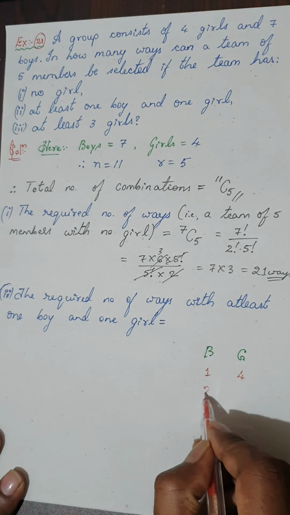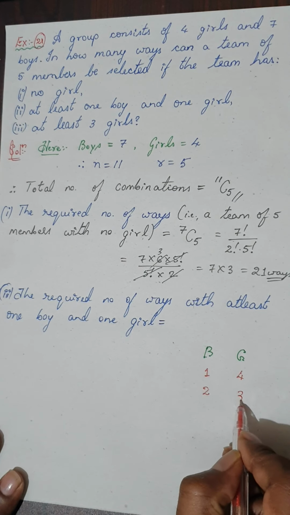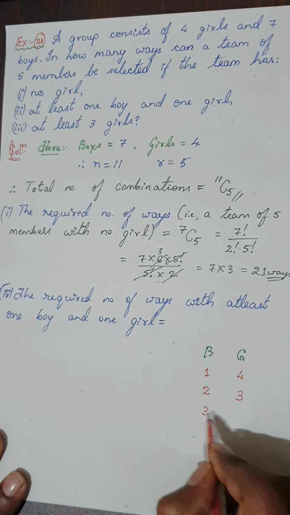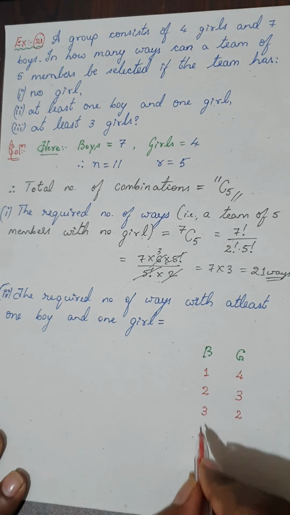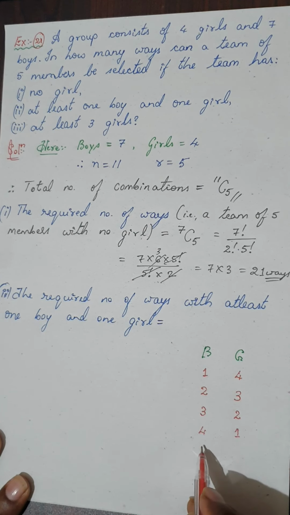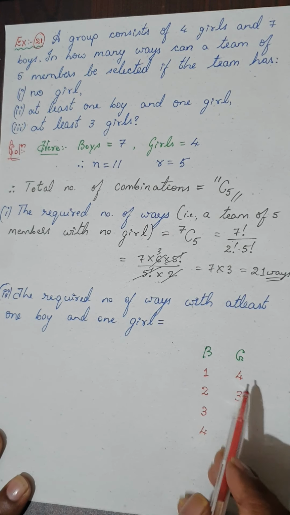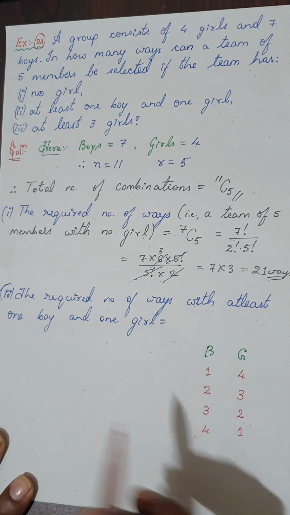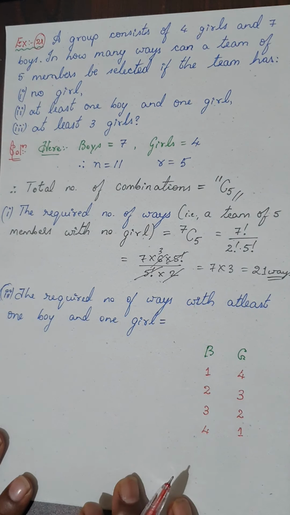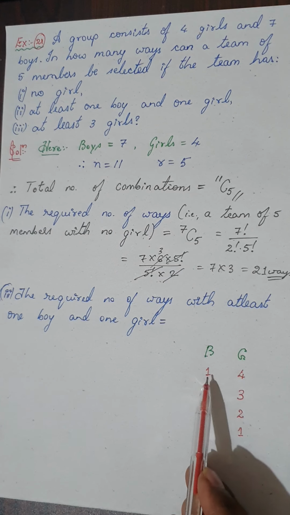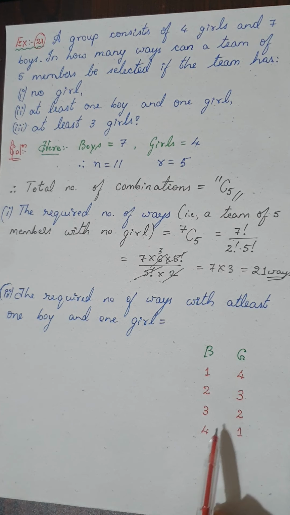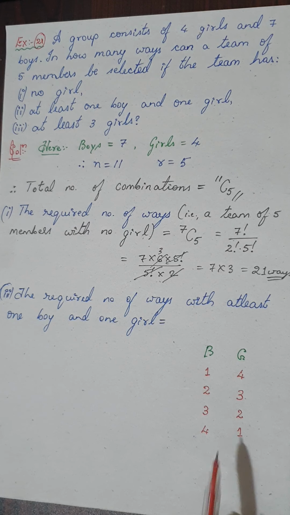Now in case if I select 2 boys, then that means I have to select 3 girls. Okay, now in the same way, if I select 3 boys, then I have to take 2 girls, and if I take 4 boys, I can take 1 girl. Remember, I cannot take 5 boys, because if I take all the 5 boys, then there will be no girls. That is not allowed for this case. And neither can I take 5 girls, because there are no 5 girls at all. Girls are only 4. So this is the option. Okay, so 1 boy, 4 girls, 2 boys and 3 girls, 3 boys and 2 girls, finally 4 boys and 1 girl. Okay, so how can this be done?